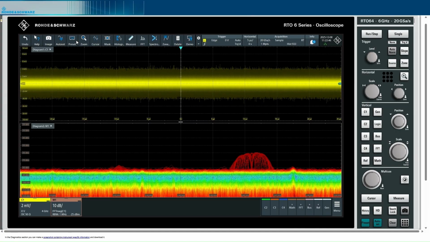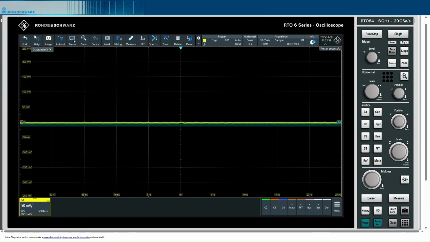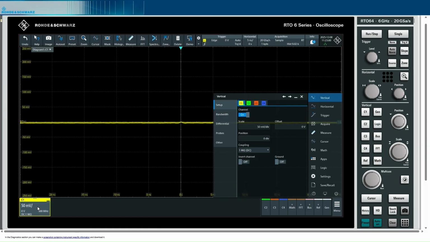I will preset the oscilloscope first, and we do the setup together. So first thing that we should do is to define the input channel itself.